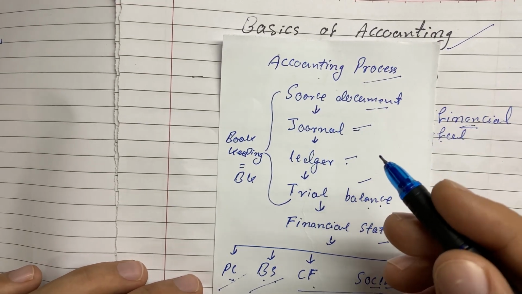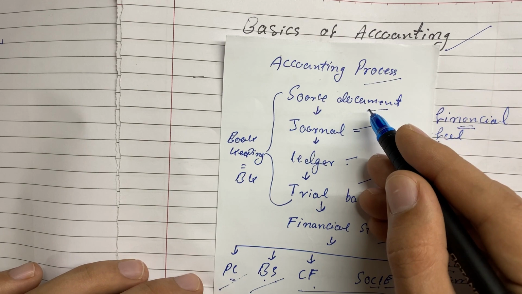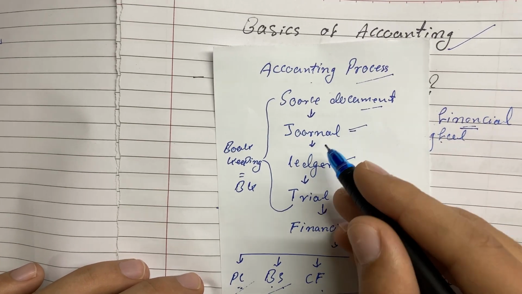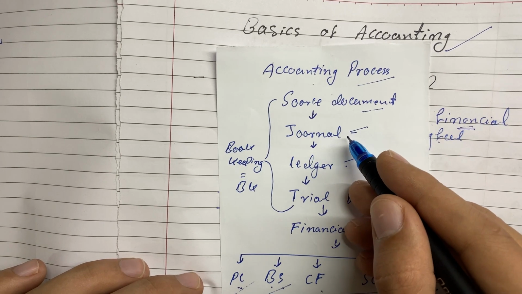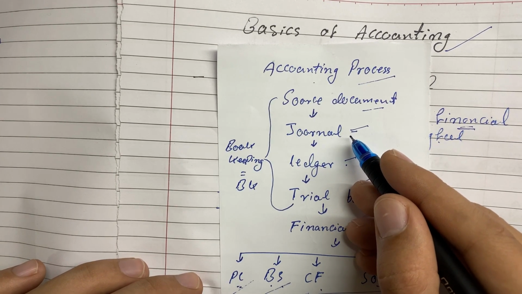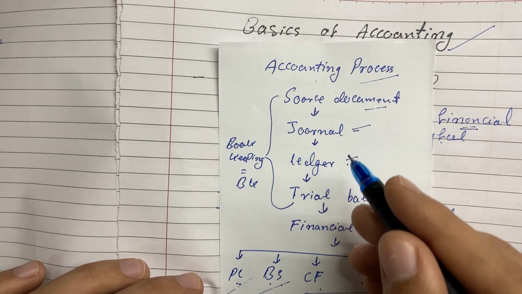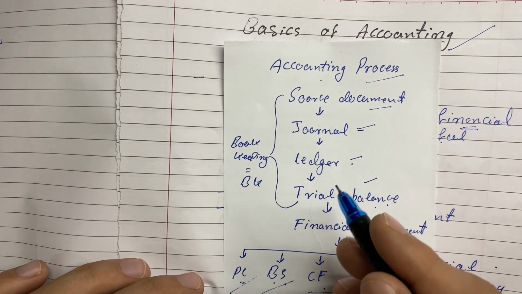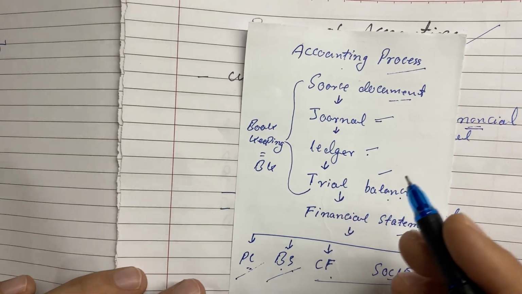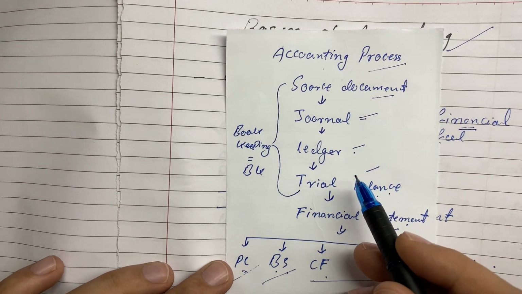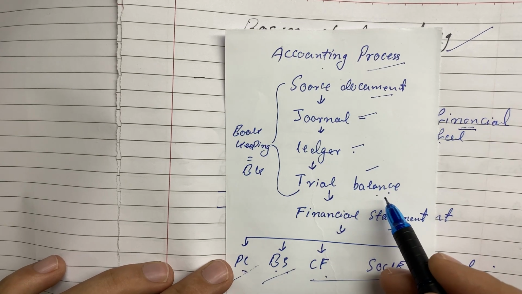We need to journalize all those source documents, all those transactions that happen in a business, in a journal entry. We will discuss later what a journal entry is, how it works, and how we journalize step by step. Then from the journal entry we are creating ledgers. It's also known as posting. We will make many ledgers, and from all those ledgers there will be balances, and from the balances we will make a trial balance as well.